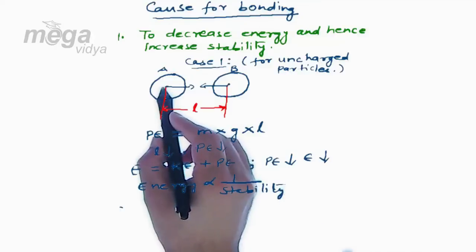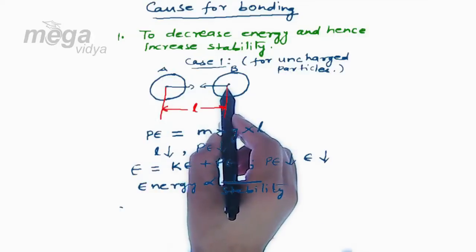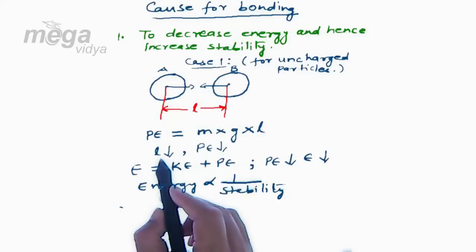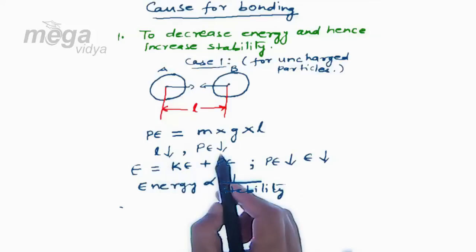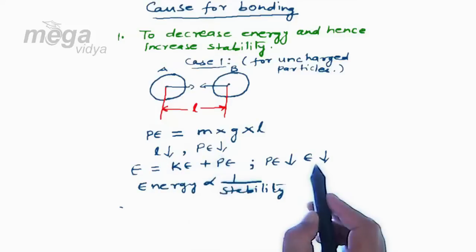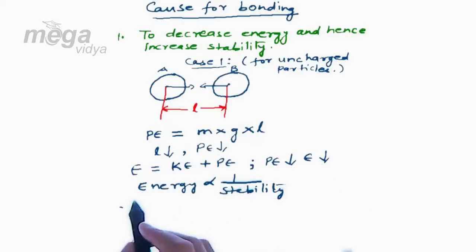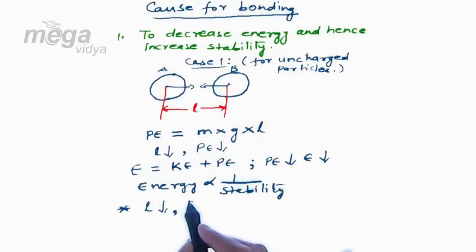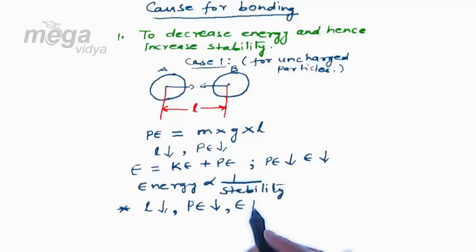So when particle A will approach particle B, there will be a decrease of separation, that is the length between the two, that will decrease the potential energy, which in turn will decrease the energy. So now we can conclude here that during bonding L will decrease, so potential energy will also decrease, that will decrease the total energy, leading to an increase in the stability. So the very first fact that bonding decreases the energy and increases the stability can be